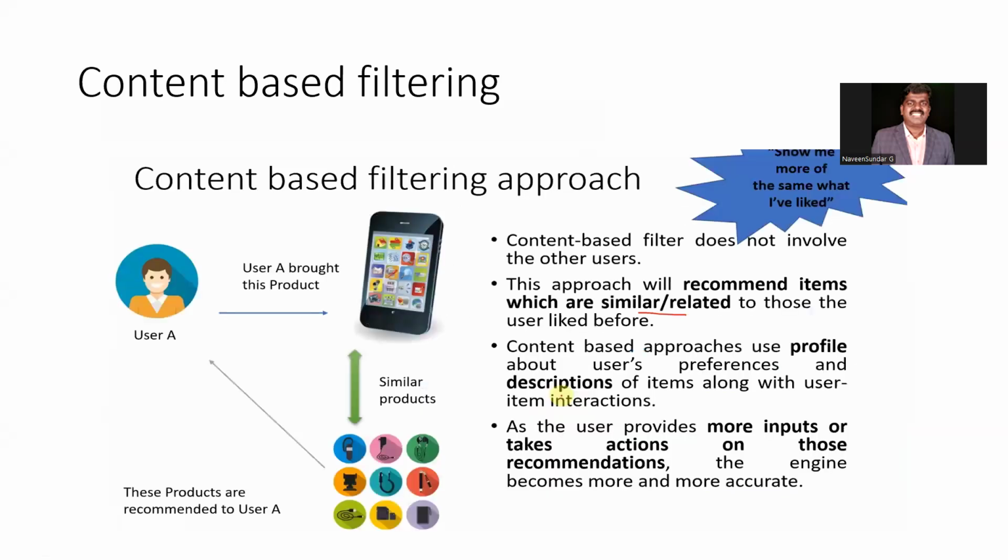So we are going to see about content based filtering right now. As you know, for example, if the user is going to buy or purchase a product, a cell phone, that is the time the recommendation system will find out which are all the byproducts that are required.